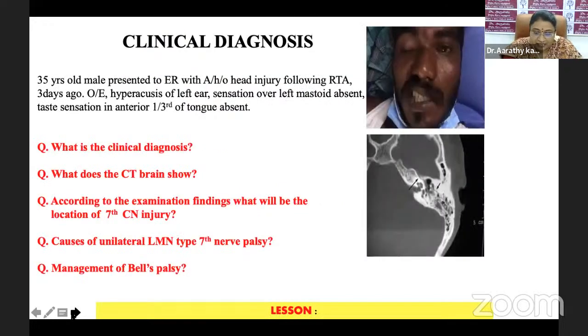First, we have a clinical picture of a 35-year-old male who presented to the emergency room with alleged history of head injury following a road traffic accident 3 days ago. On examination, he had hyperacusis of the left ear, sensation of the left mastoid was absent, and taste sensation in the anterior 1/3 of the tongue was also absent. With this history, what do you think could be your clinical diagnosis?